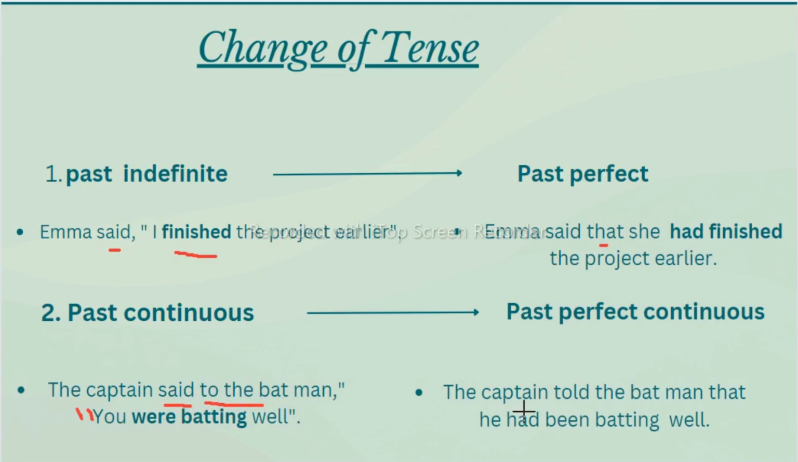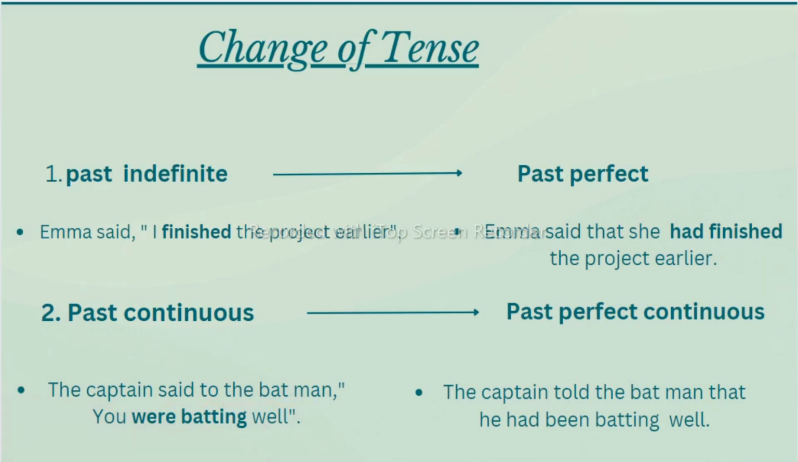So the captain told the batman that, again that, because we are removing this comma and inverted commas, he had been batting well. Because this past continuous changed to past perfect continuous. This he, because you is there, so it will change. Because batman, if we change this batman to he, you become he. Means if we give a pronoun to this batman, obviously the man will change to he only. And past perfect continuous means had been batting, and this well as it is.